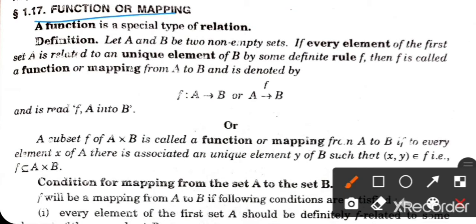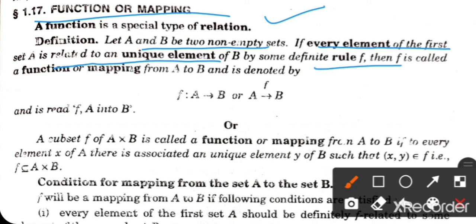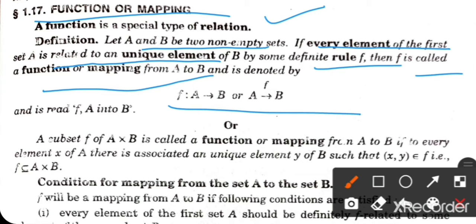Function or mapping. A function is a special type of relation. Let A and B be two non-empty sets. Every element of the first set relates with a unique element of set B by a definite rule. Then that rule F is called a function or mapping, denoted by this symbol.